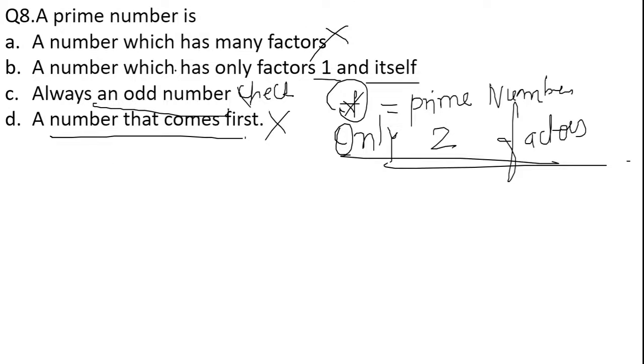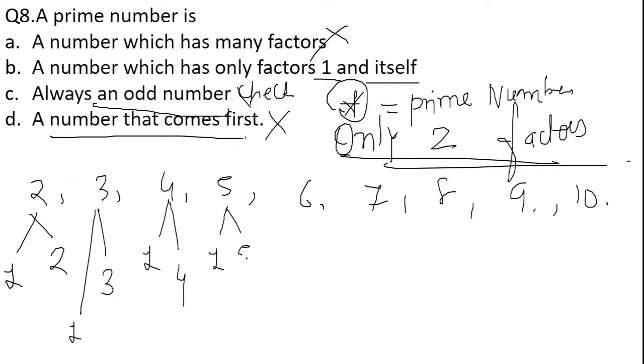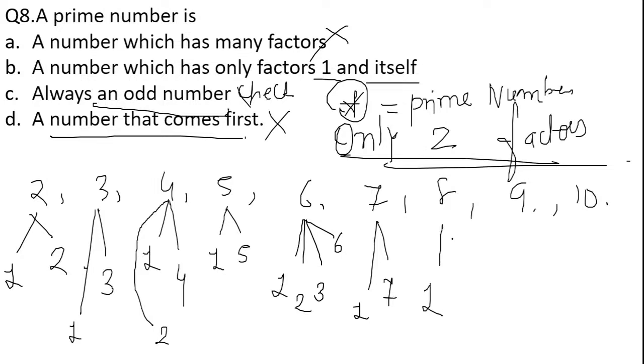What does only 2 factors mean? Let's take a few examples: 2, 3, 4, 5, 6, 7, 8. 2 comes in the table of 1 and 2. 3 comes in the table of 1 and 3. 4: 1 4s are 4, 4 1s are 4, and 2 2s are 4. 5: 1 5s are 5 and 5 1s are 5. 6: 2 3s are 6, 3 2s are 6, 6 1s are 6. 7: 1 7s are 7 and 7 1s are 7. 8: 1 8s are 8, 8 1s are 8, 2 4s are 8, 4 2s are 8. 1 1s are 1, 1 9s are 9, 9 1s are 9, 3 3s are 9.